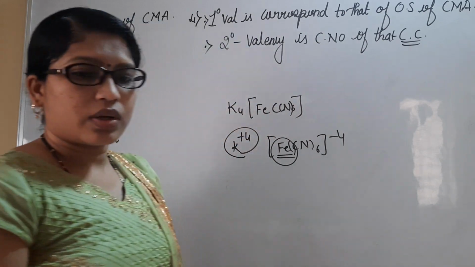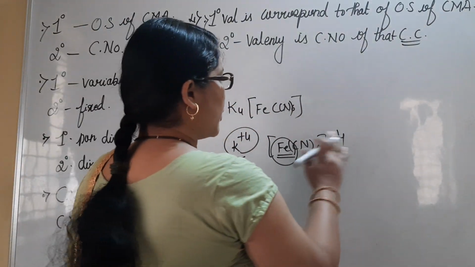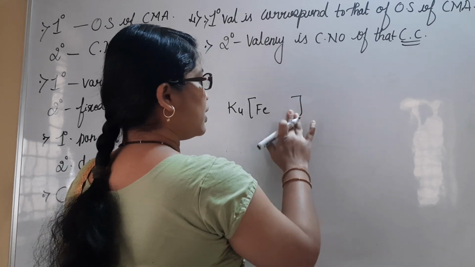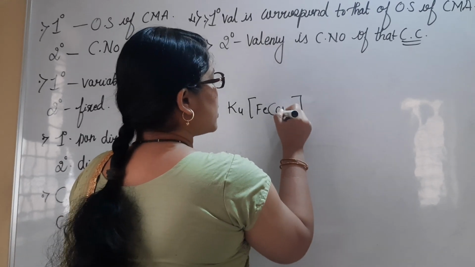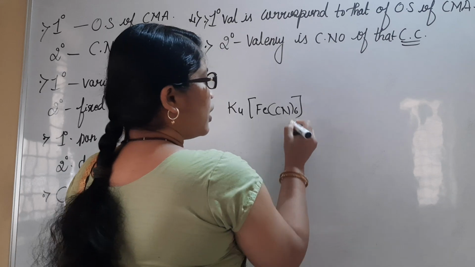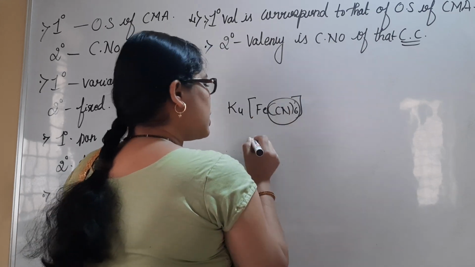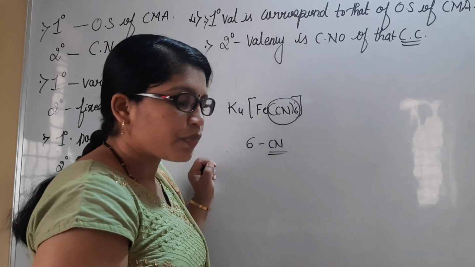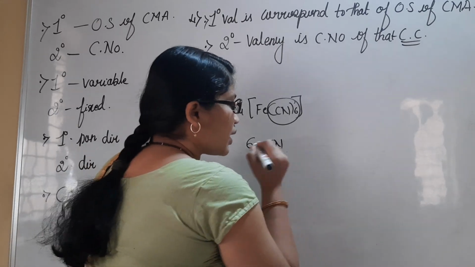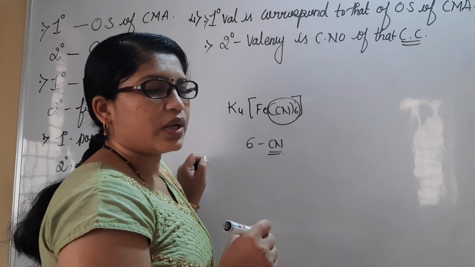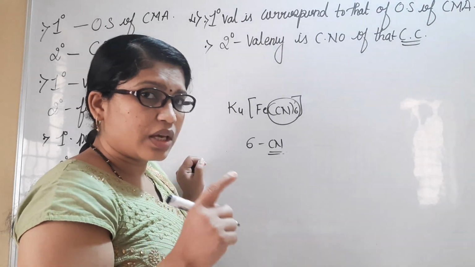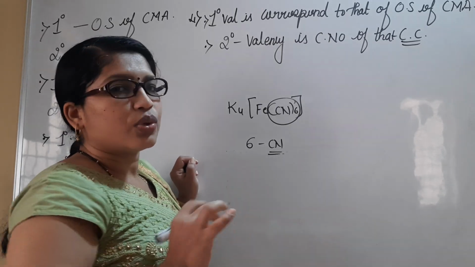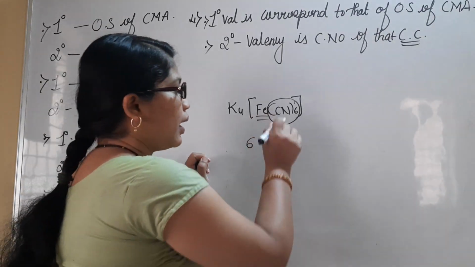Okay, let us understand this. I have written this example here, CN6. Here I can consider there are 6 CN groups present. These 6 cyanide groups are going to donate a pair of electrons. Each CN will donate a pair of electrons to the central metal atom.